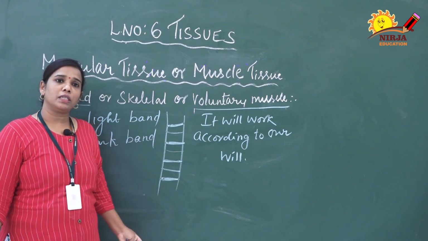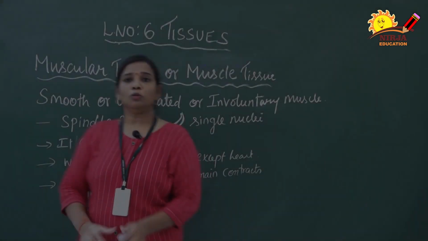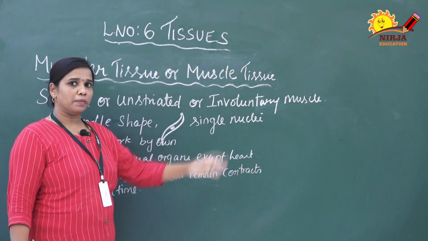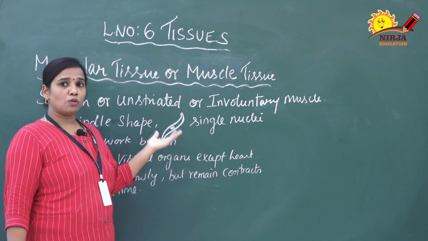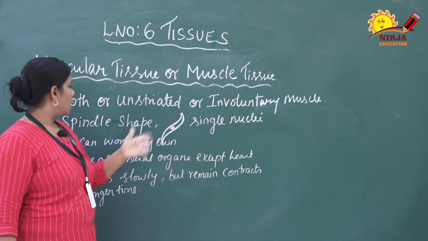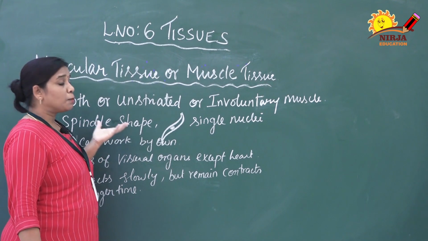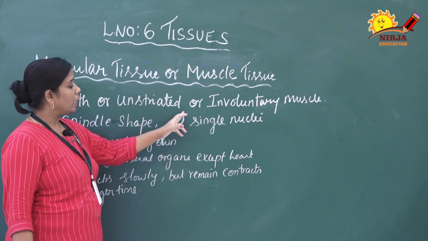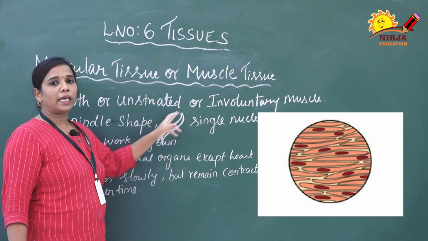Next we are going to discuss smooth muscle. The smooth muscle is also called unstriated muscle. It is also called involuntary muscle. At the end of the session we came to know why we are calling them by different names. Then these muscles are spindle shaped. Spindle means this type of shape. Both ends are tapering. It is a pointed end.